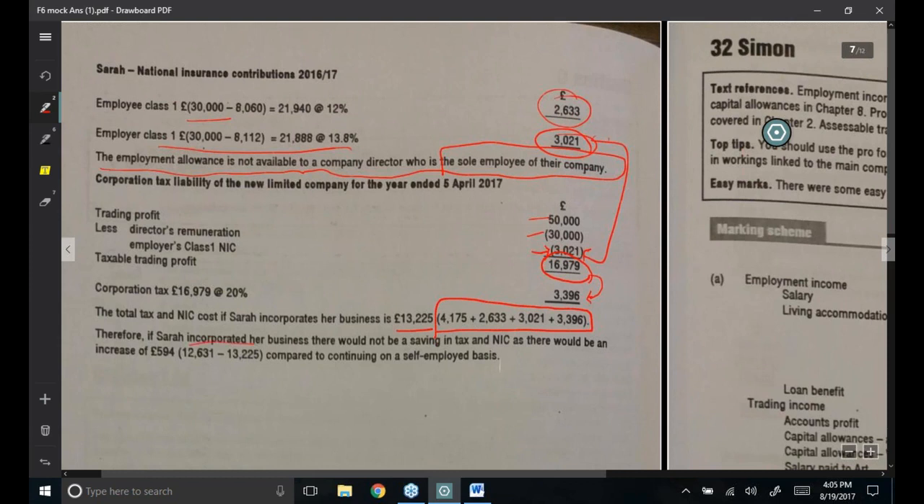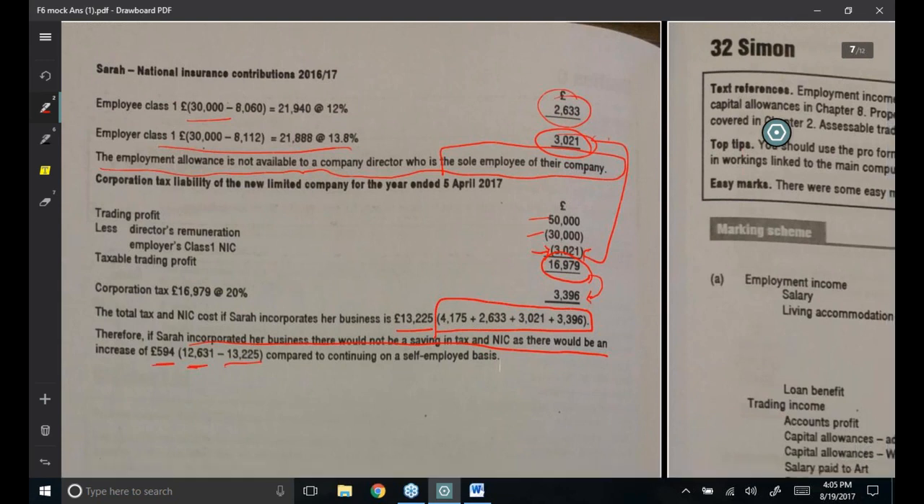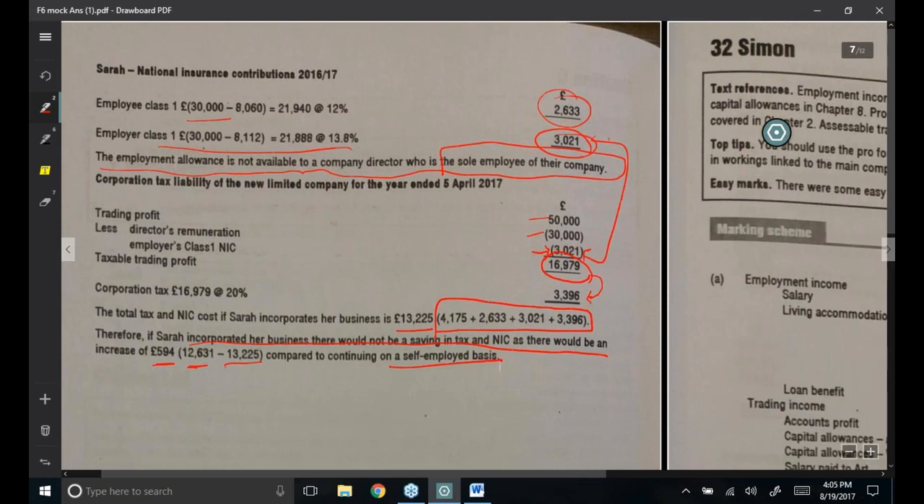So if she is going to incorporate her business, would there be a tax saving? As written in the question, 12,631 is currently the tax liabilities and NICs which she is paying in the current scenario. If she reverts to this situation, 13,225 will be paid. So there is not going to be any kind of saving. Rather, she will have to suffer an extra expense of £594, considering whether she continues to be self-employed or incorporates a company.